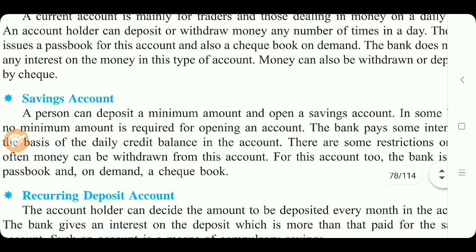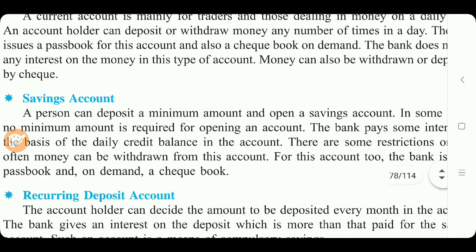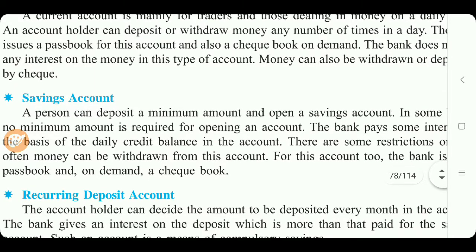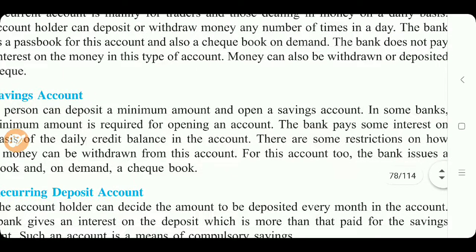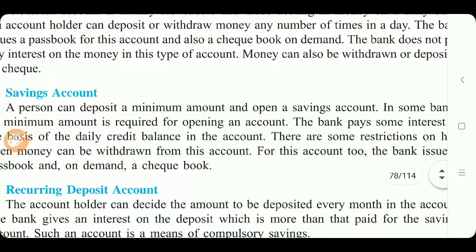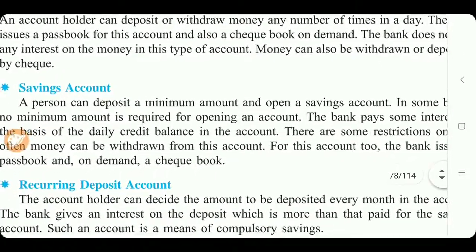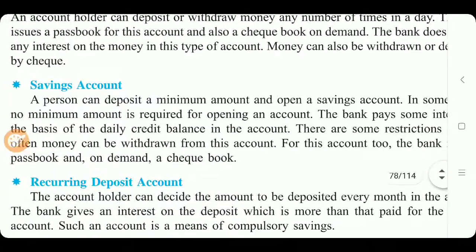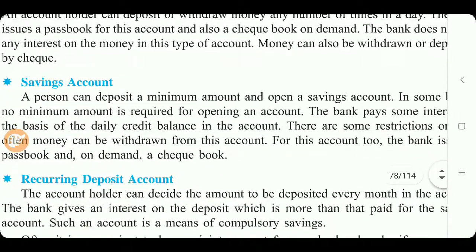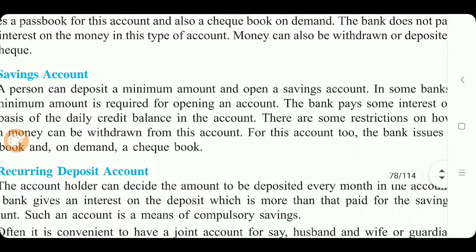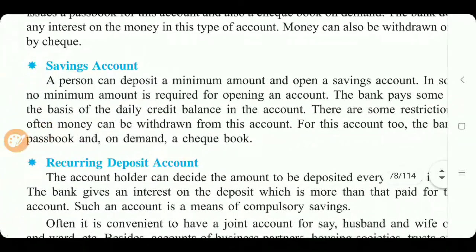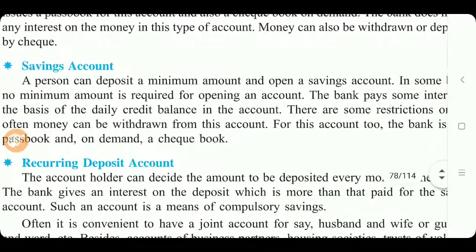In a current account, if we deposit money, the bank does not pay any interest on our money. But in the savings account, it depends on the bank. Bank pays some interest.